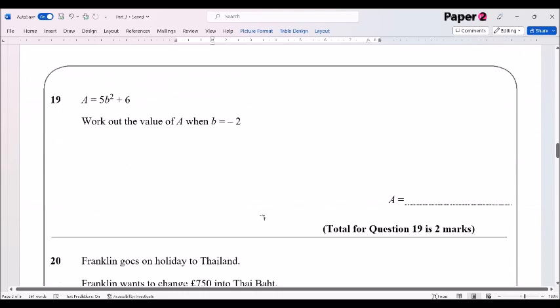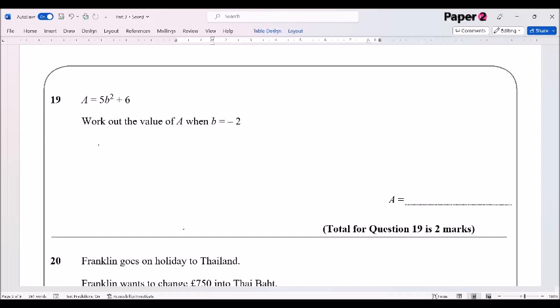Question 19. A is equal to 5b squared plus 6. Now, this one really should be the easiest one on the paper almost, because what we can do here is we can go b is equal to negative 2, and it's just a substitution. So we're going to go 5 times negative 2 squared plus 6. Now, amazingly, you get a mark for doing that because that is a correct substitution.